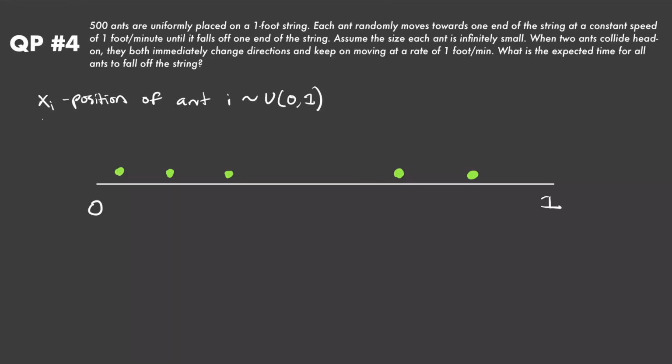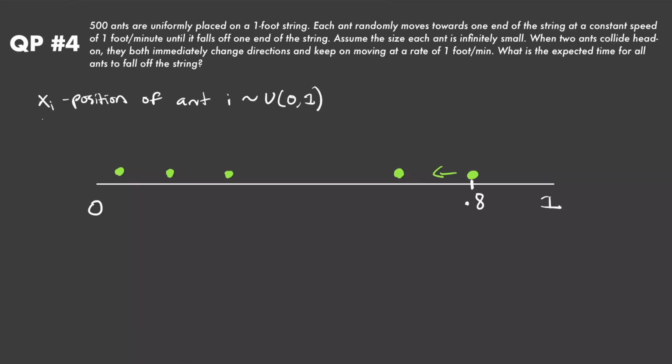Now for each of these ants, it tells us that it's randomly moving towards one end of the string, right? So that means that each ant has a 1/2 probability of moving this way and a 1/2 probability of moving this way. And each ant is moving at a rate of 1 foot per minute. We know the length of the string is 1 foot. So if this ant right here was placed at the position 0.8, and it's moving in this direction to the left, well then it would take 0.8 minutes for it to fall off the string if no other ants collide with it.